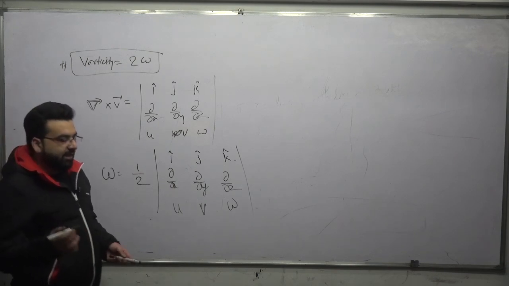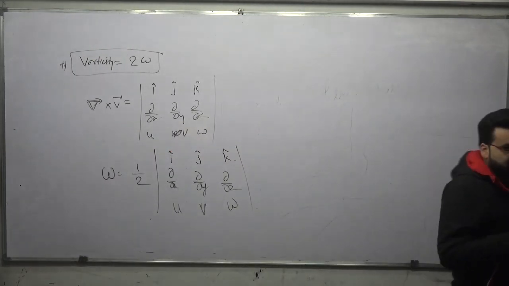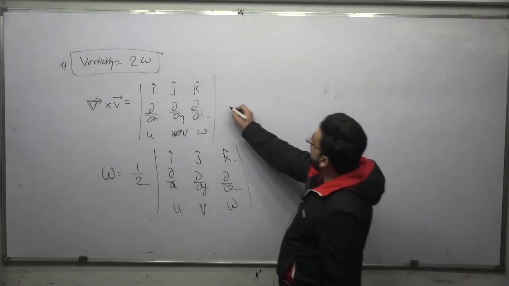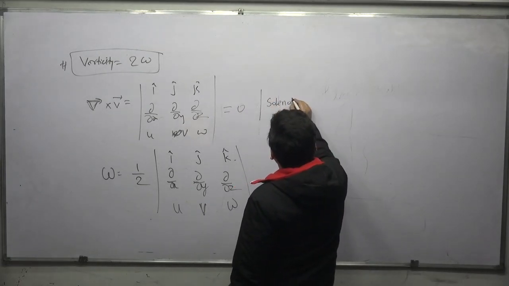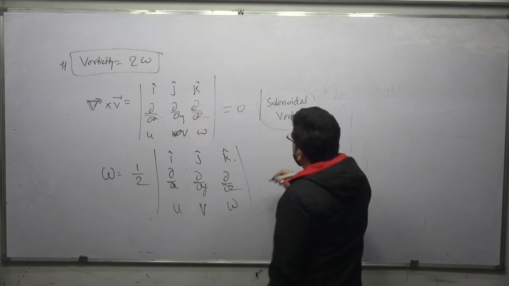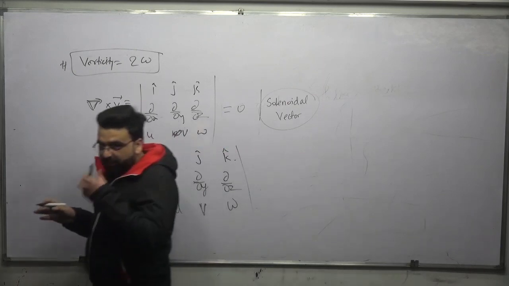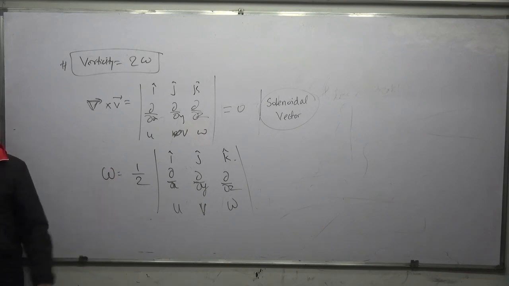In mathematics I told you that if this becomes equal to 0, that type of vector is called a solenoidal vector. So there might be a question: if the velocity vector is solenoidal, then what will happen? Or he might ask you for the value of some unknown if it is a solenoidal vector.